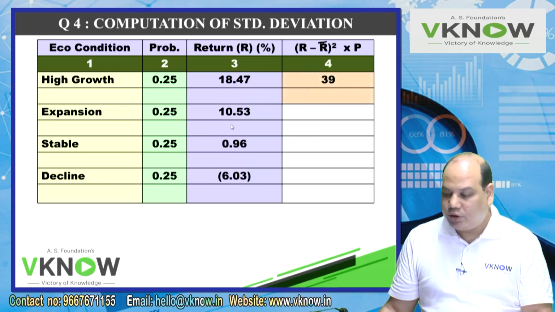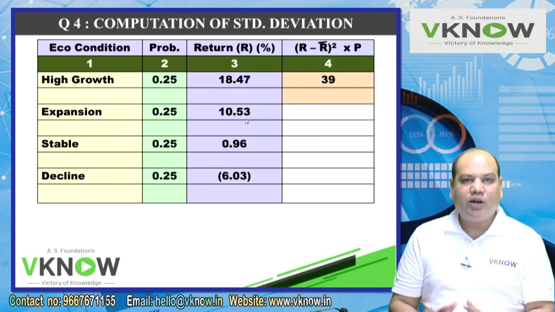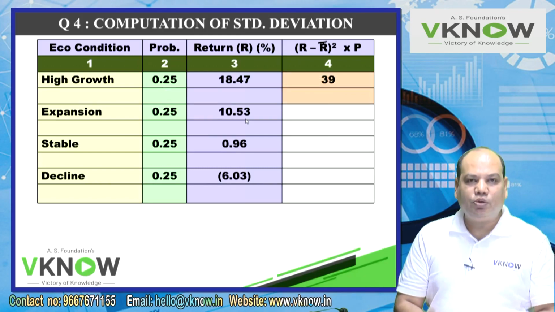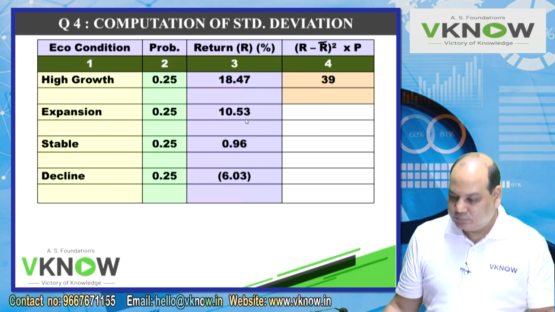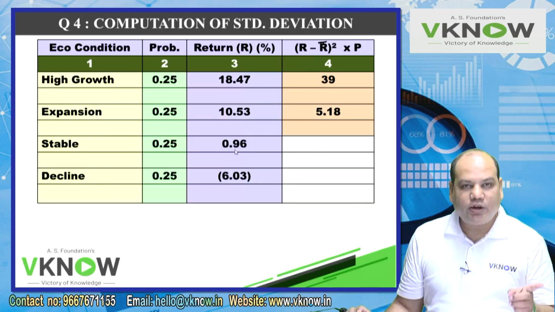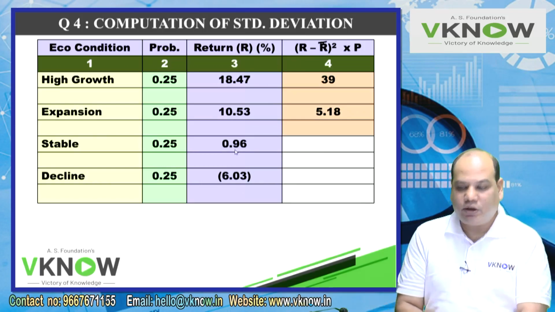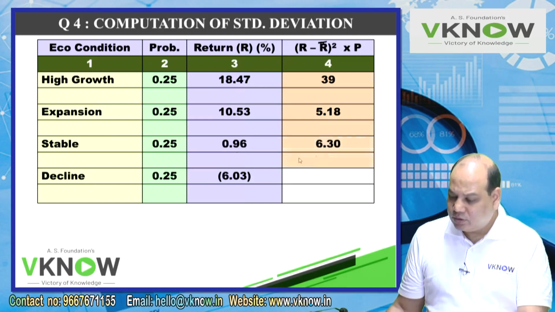Next, 10.53 minus 5.98, equal to, square, into 0.25 equal to, memory plus, 5.18. Once again, 0.96 minus 5.98, equal to, square, into 0.25 equal to, memory plus, 6.30.